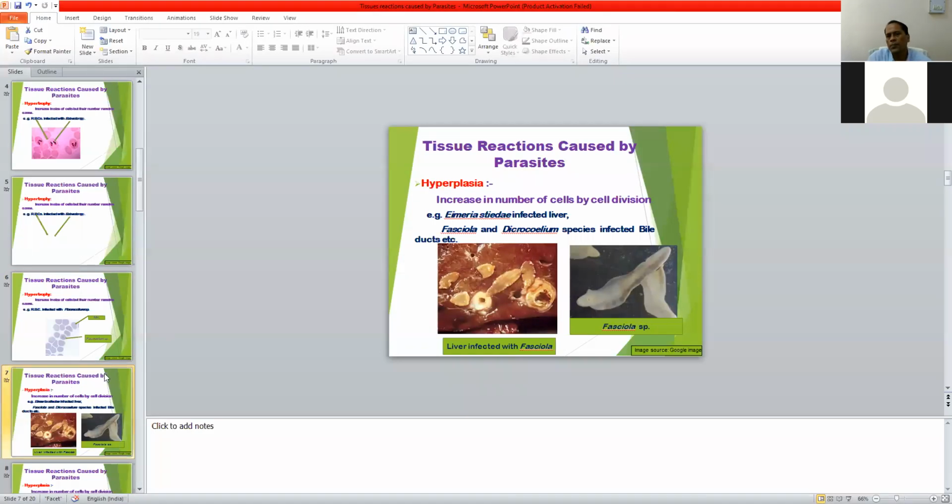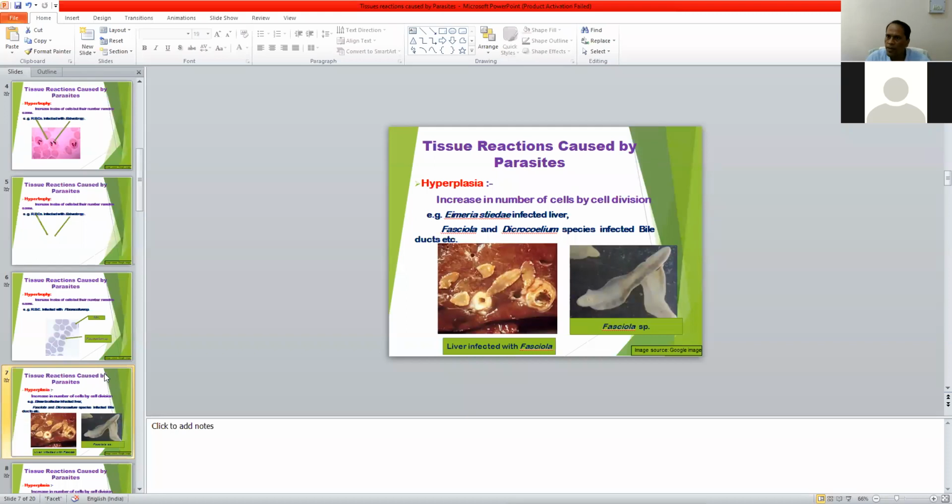The third type of tissue reaction that occurs in tissue and cells infected by the parasite is hyperplasia. This is the reverse of hypertrophy. In this case, the number of cells is increased, but the size of each cell remains the same.